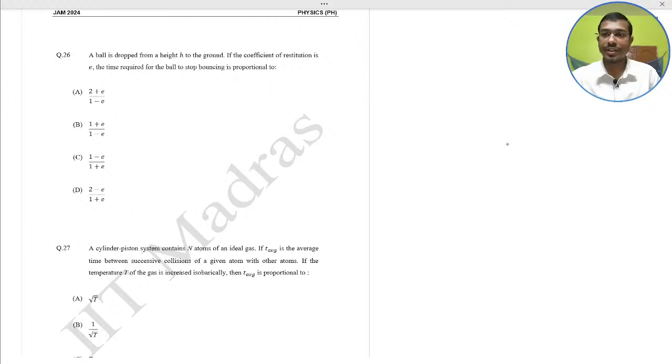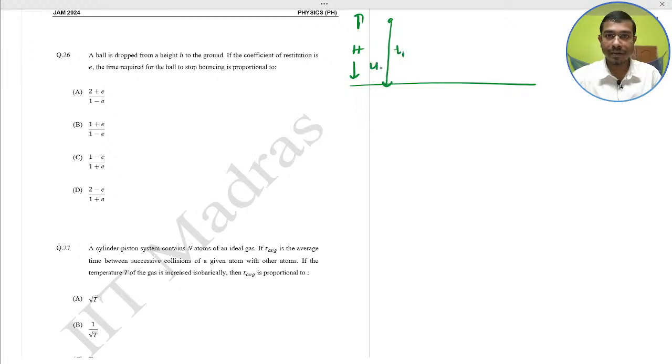So here is the schematic diagram. This is the total height. This is the T1. For your better understanding, I just draw the schematic diagram here, and after bouncing, this is the T2.